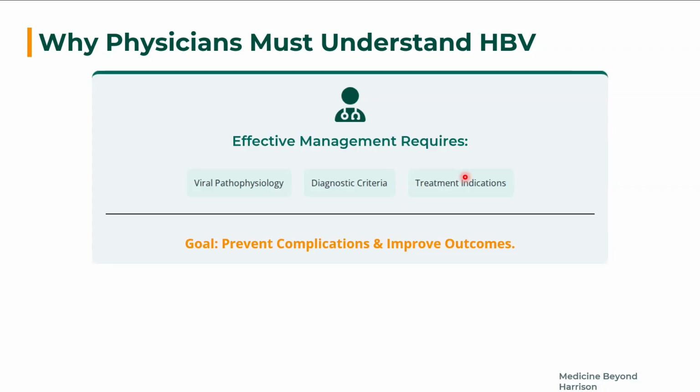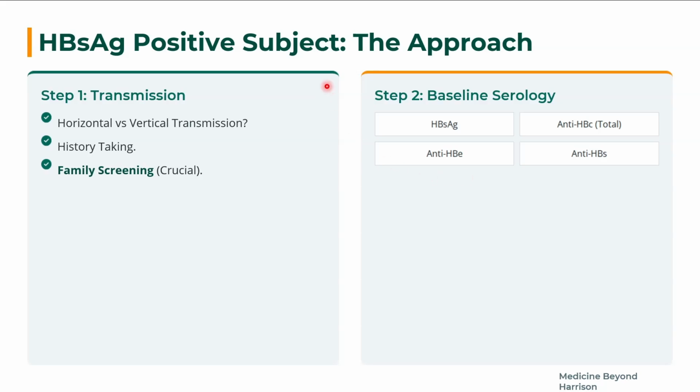Effective management requires understanding the core viral pathophysiology, the diagnostic criteria, and the treatment indications. The goal in this video is to prevent complications, improve outcomes, and train general physicians in the country to control hepatitis B transmission and treat hepatitis B. Now you have an HBsAg positive subject. We'll find out how the patient got this virus, whether by horizontal or vertical transmission. Ask for the history; family screening is very crucial.